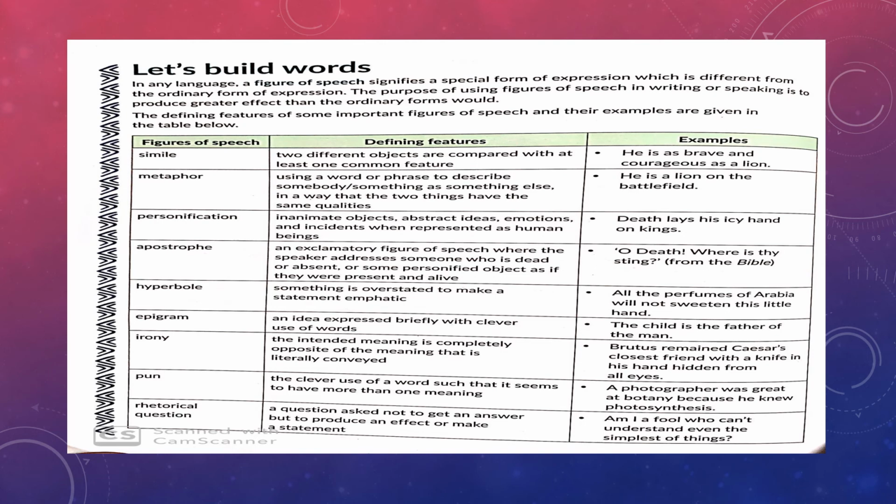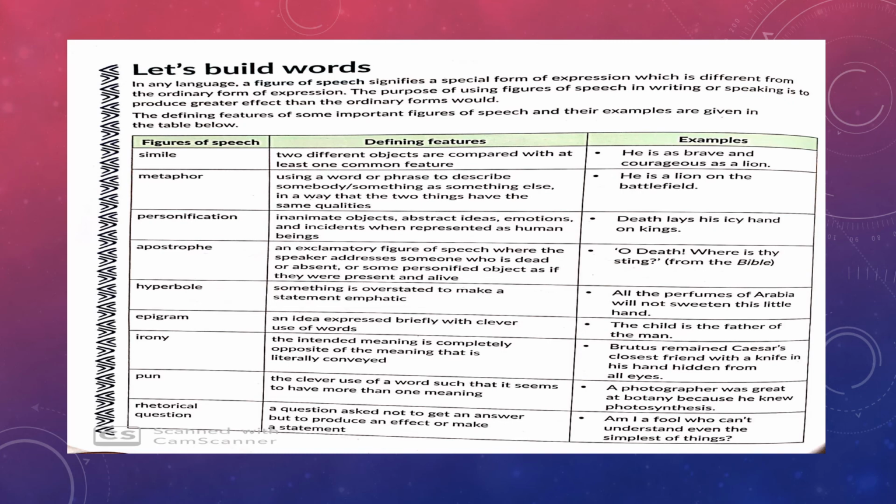When we discuss a poetry or a prose, we always talk about the defining features of it, the poetic devices, the figures of speech used. So simile, metaphor, personification, apostrophe, hyperbole, epigram, irony, pun, rhetorical question. These are given to you here. The definition is given and the examples are given. This is going to help you do your art integrated learning projects.